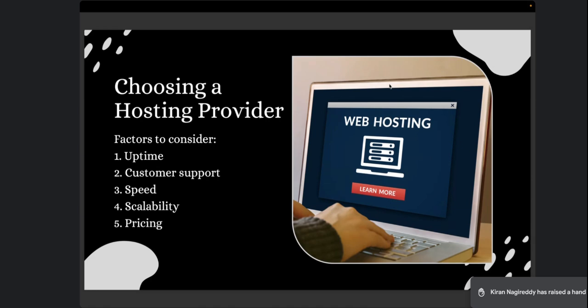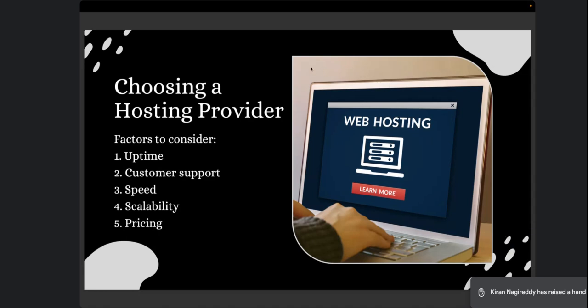Again, you have to think about speed. So this is where you have to make sure you have a good number of virtual CPUs allotted to your server. So make sure there is speed, make sure it's scalable. Maybe you purchase just 5 GB storage space. Now you have a good amount of traffic coming to your website, you want to upscale. So your hosting provider should be able to let you increase the storage space. That is what I mean when I say scalability. Also pricing, depending on your budget, you can choose what type of hosting you want to go with. These are the factors you have to consider before purchasing a server for your website.